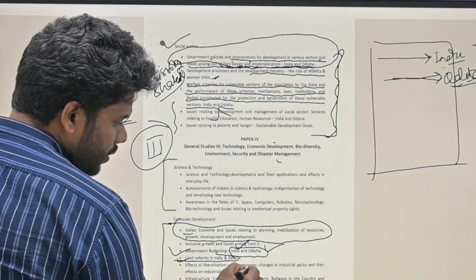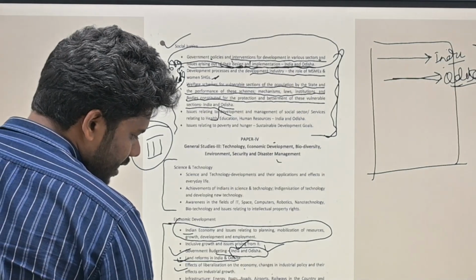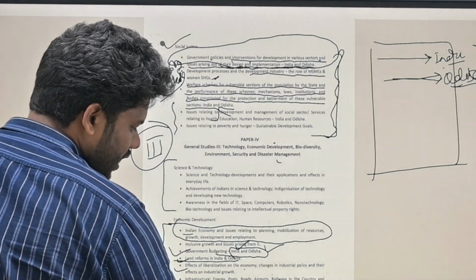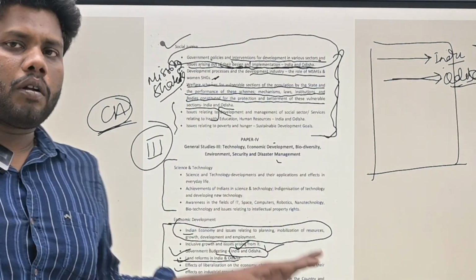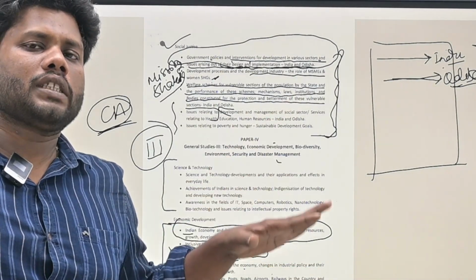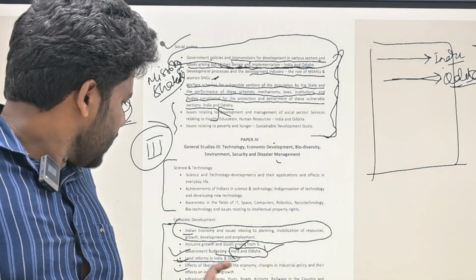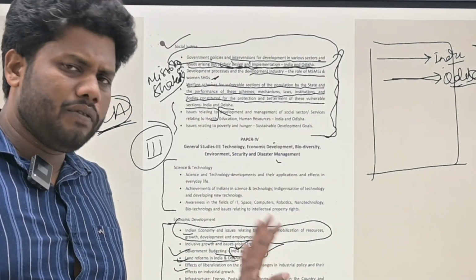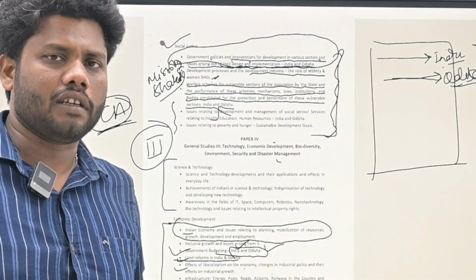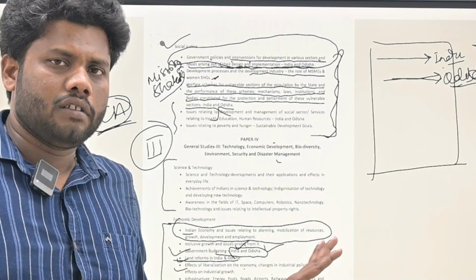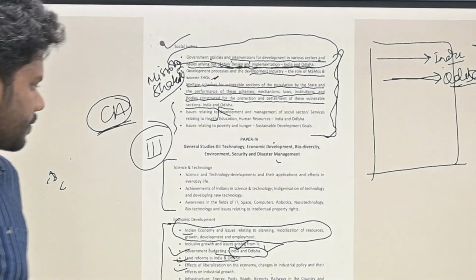Effect of liberalization and economic change. So here, this is something of a generalization. Infrastructure, energy, post, roads, airways, railways, in the country and Odisha. That means development in Odisha, architectural development like energy, post, roads, everything. Anywhere if something is changing, then it needs to be covered through current affairs as well as static.